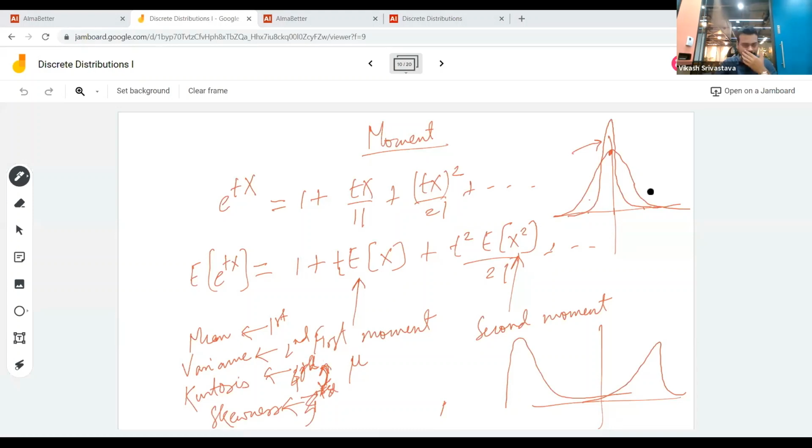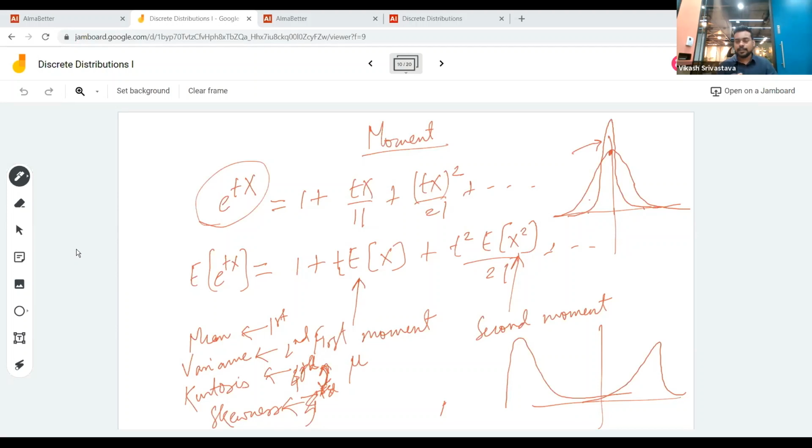Sanchita is asking, is this related to the physics moment of a quantity? Not exactly. I actually don't want to comment on that, because it can get confusing for most of the people who might have forgotten a lot of mathematics from the 11th and 12th. But just think of moments, or the moment generating function, which is e to the power tx, which gives you different statistics, and those statistics can tell you the shape of the distribution.